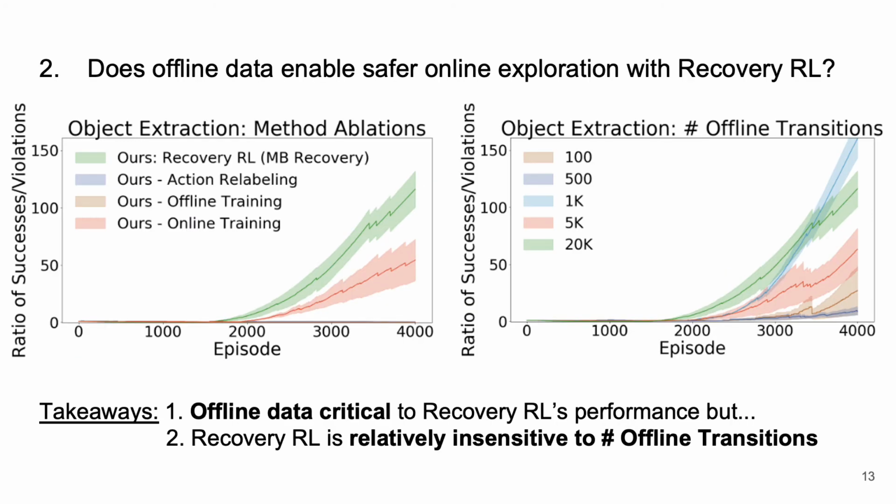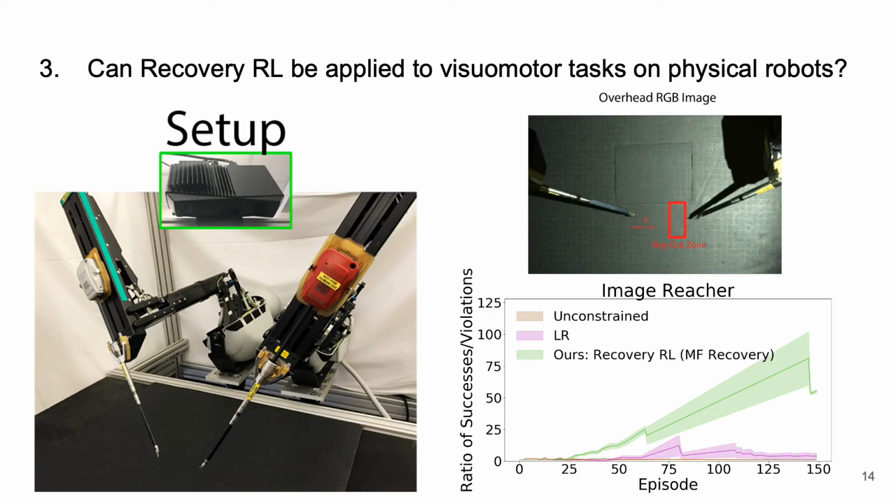We also ablate various components of Recovery RL and study sensitivity to the number of transitions used in the offline dataset, and find that offline data is critical to Recovery RL's performance, but that Recovery RL is relatively insensitive to the number of transitions used. Finally, we evaluate Recovery RL on a constrained image-based reaching task on the Da Vinci surgical robot and find that Recovery RL is again able to outperform prior algorithms while effectively balancing task performance and constraint satisfaction.